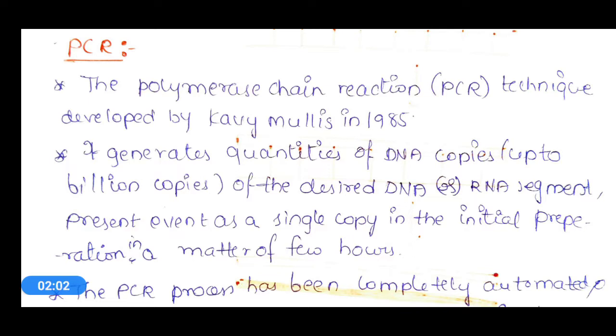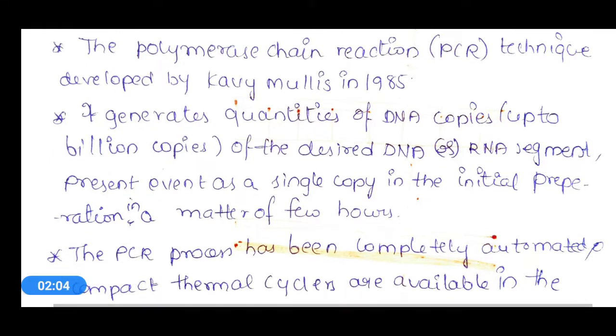So here it multiplies one DNA copy into many DNA copies, based on the number of cycles of this PCR. It will generate quantities of DNA copies of the desired DNA or RNA segment present as a single copy in the initial preparation in a matter of a few hours.